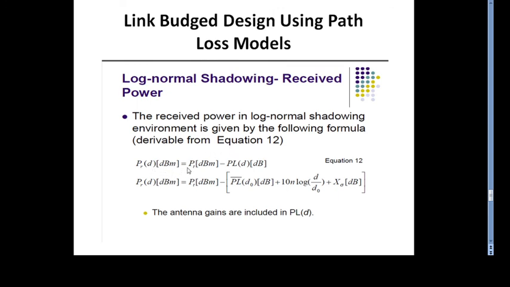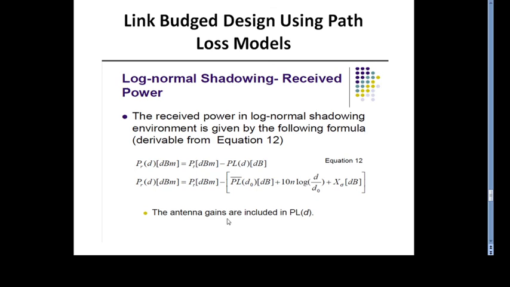Received power in dBm equals the transmitted power of the transmitter antenna in dBm minus the path loss at separation distance d in dB. Putting in the values from equation 12, we get: received power in dBm equals transmitted power in dBm minus the square bracket of average large scale path loss at reference distance d0 plus 10 n log d divided by d0 plus X sigma, where d is the actual separation distance between transmitter and receiver, d0 is the known or reference distance, and sigma is the standard deviation in dB.